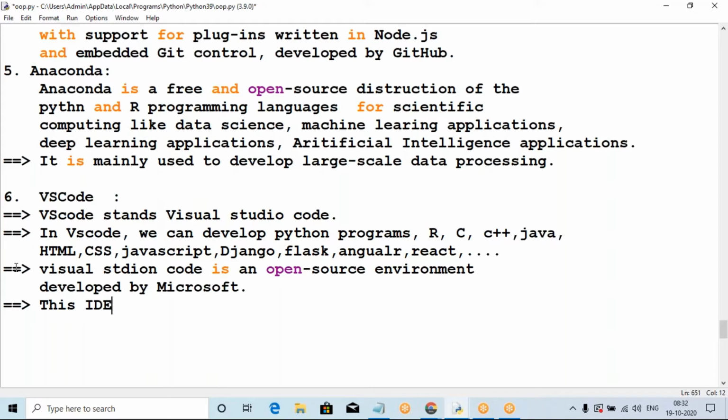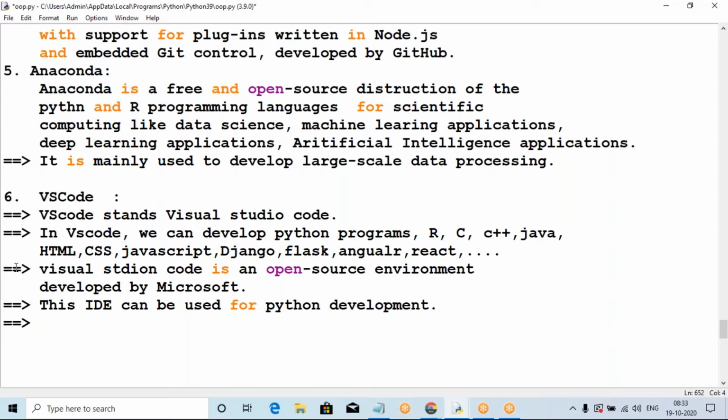The purpose is development; Visual Studio Code is based on Electron. It is a framework to deploy Node.js applications also. So this is not an environment directly. It is one framework. You can use it for all applications. Okay. This IDE can be used for Python development.